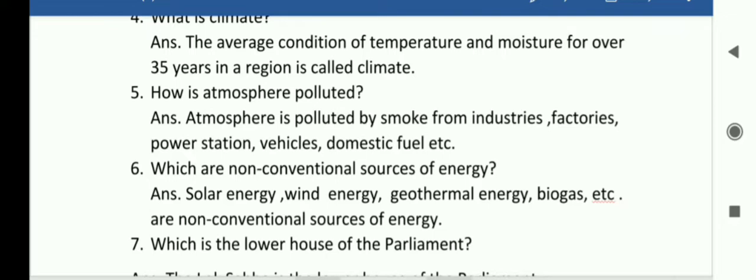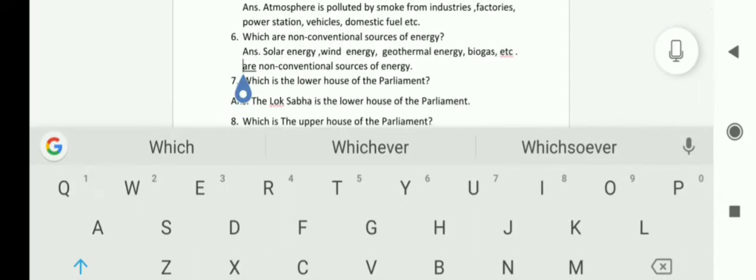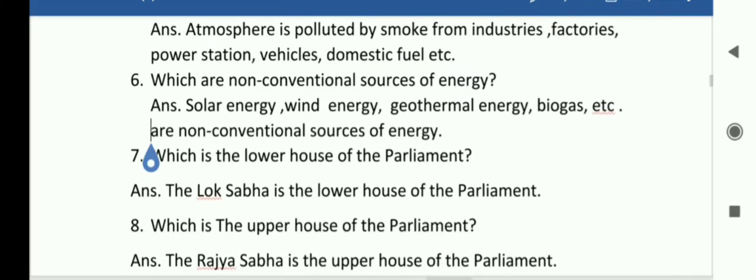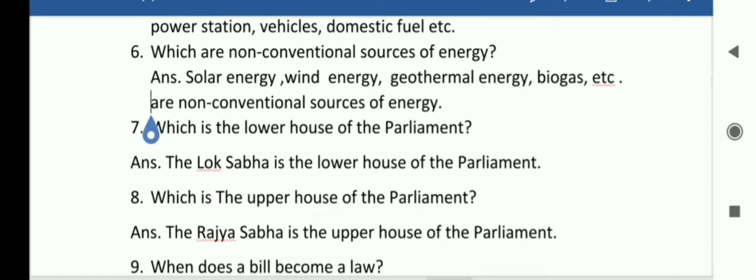Same way, students, 6 number, which are non-conventional sources of energy? Answer is here: solar energy, wind energy, geothermal energy, biogas. Please remember, dear students, solar energy, wind energy, geothermal energy, biogas, etc. are non-conventional sources of energy. 7 number, which is the lower house of the parliament? The Lok Sabha is the lower house of parliament.